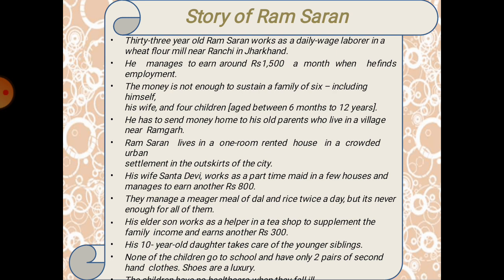His wife is earning 800 and his son is earning 300 by helping in tea shops, and the mother is helping with domestic work. The 10-year-old daughter has not even gone to school and takes care of her siblings. For them, clothes are a luxury, and shoes are extremely luxurious. This is the urban area.